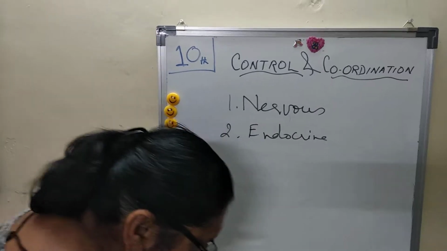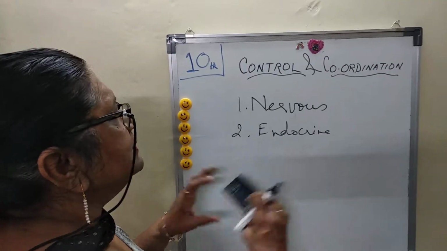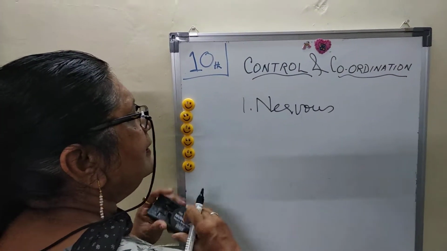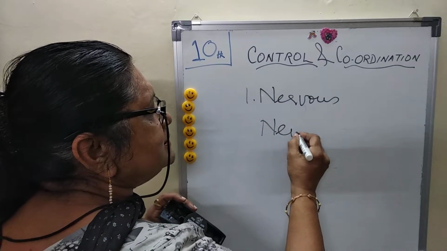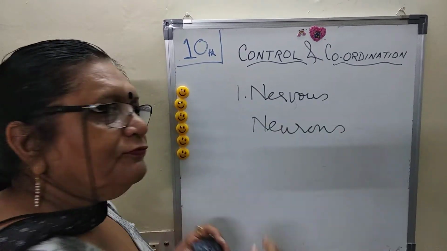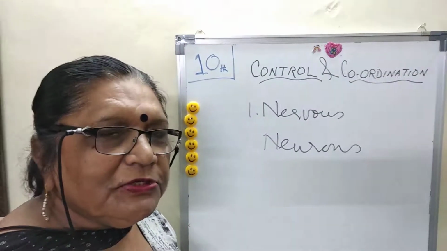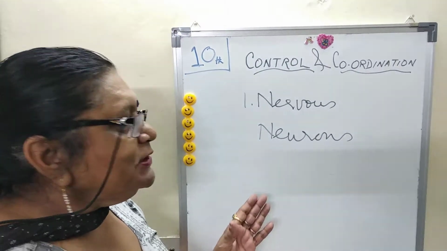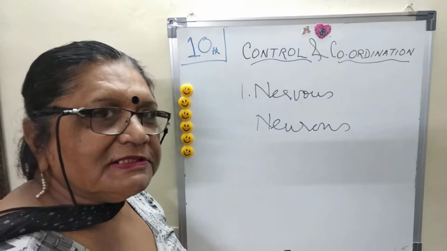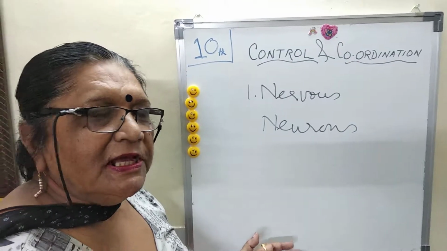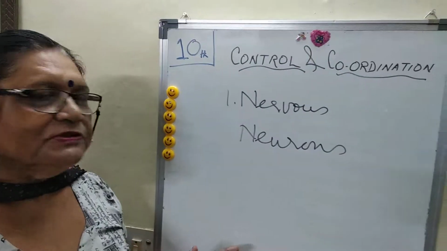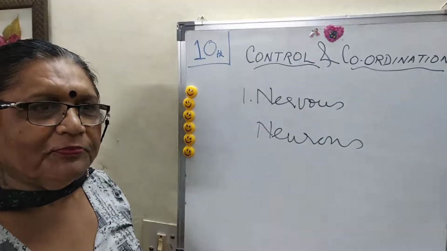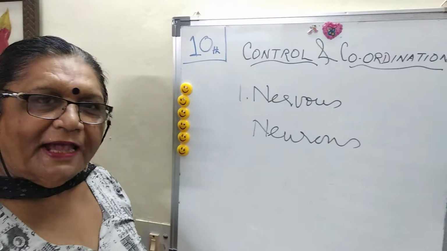In the nervous system, neurons are considered the fundamental and functional unit. Neurons carry and receive messages, and millions of neurons are present in your body, playing an important role in all your activity.